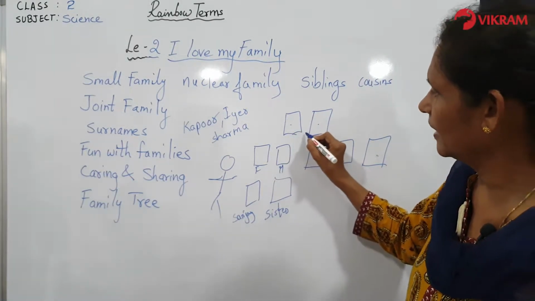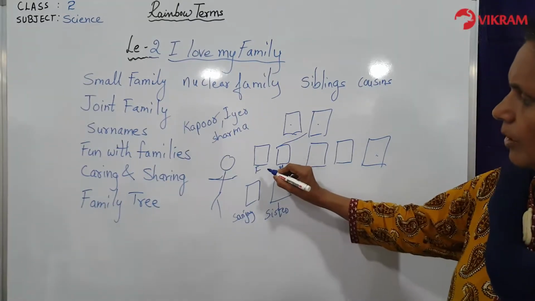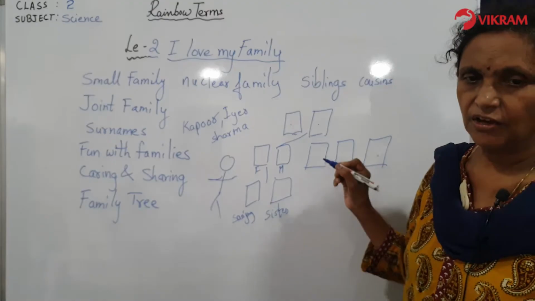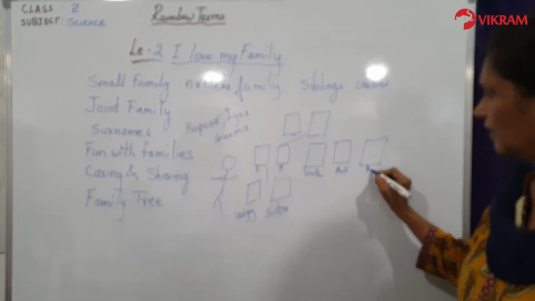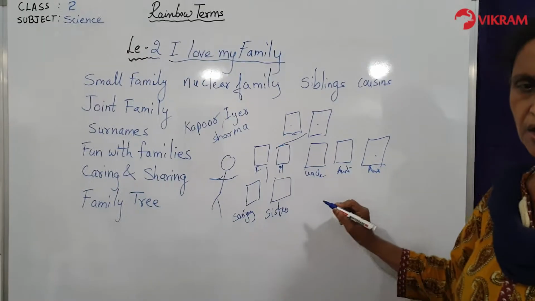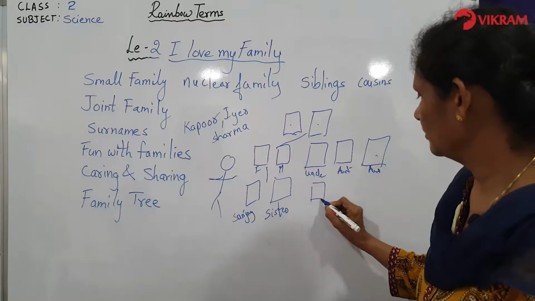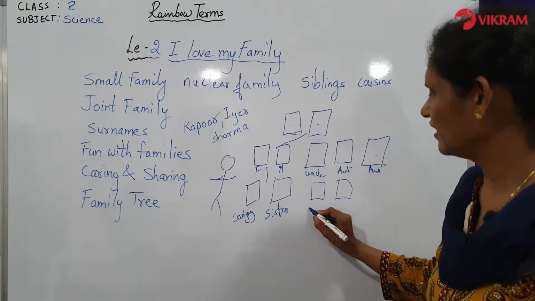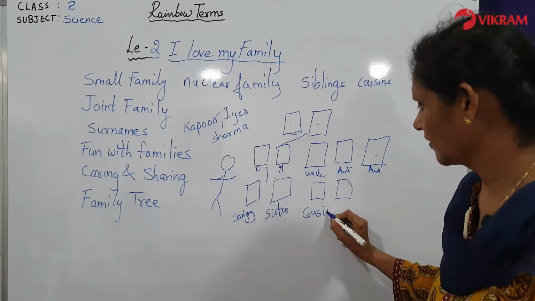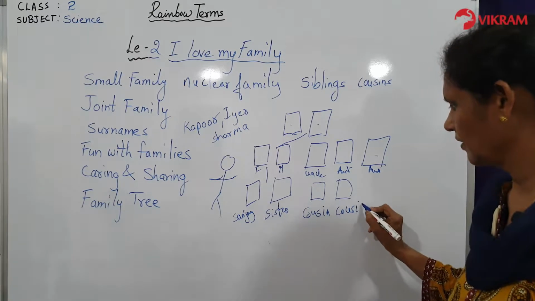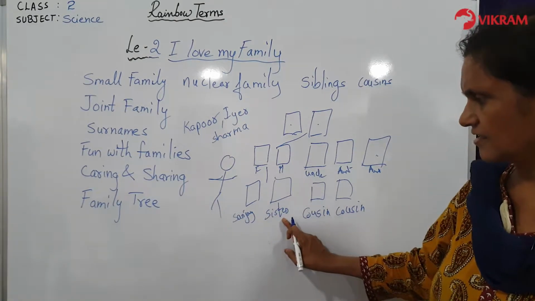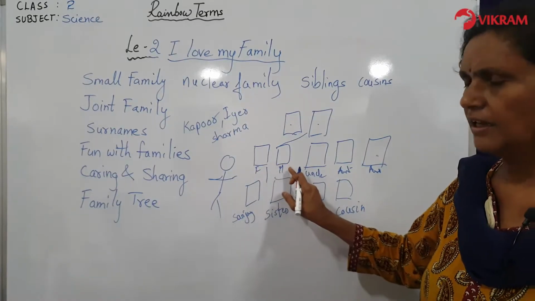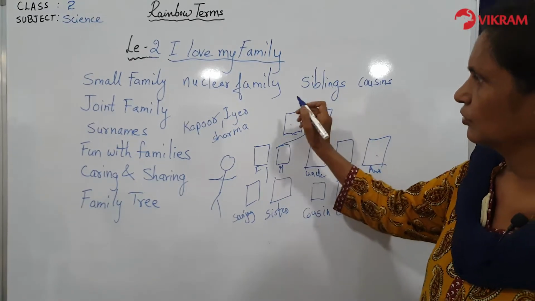So from the grandparents, these are the parents. From the parents, these are the children. Now he has an uncle and aunt here. So you can say it is uncle and aunt. This is one more aunt. So these children are also there. So you have two boys, one boy, one girl. So these are called cousins. So uncle and aunt's children are cousins. So these are Sanjay and his sister. This is the father and the mother. These are the grandfather. So this is the